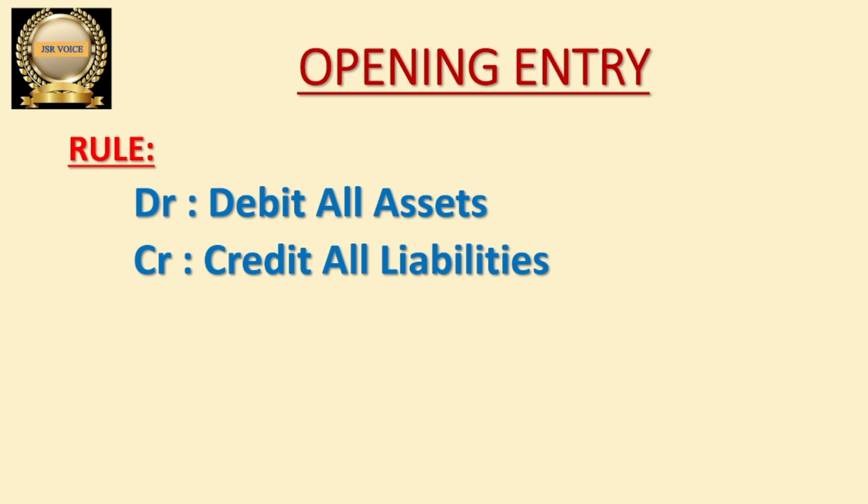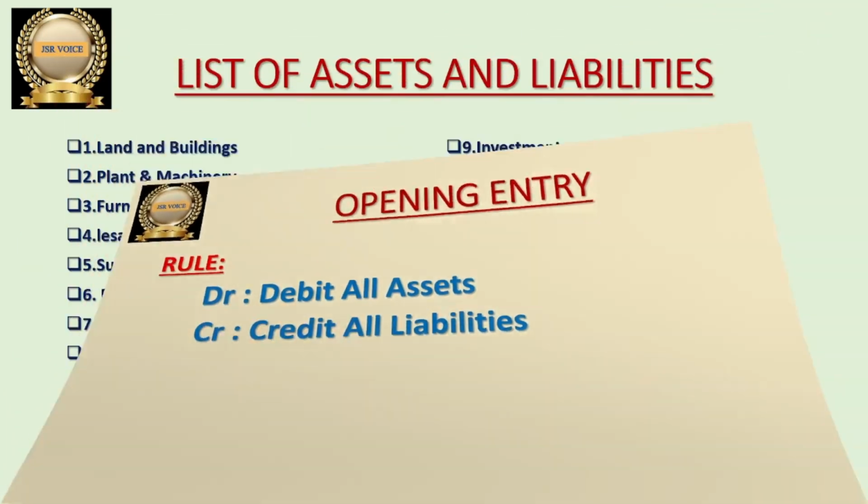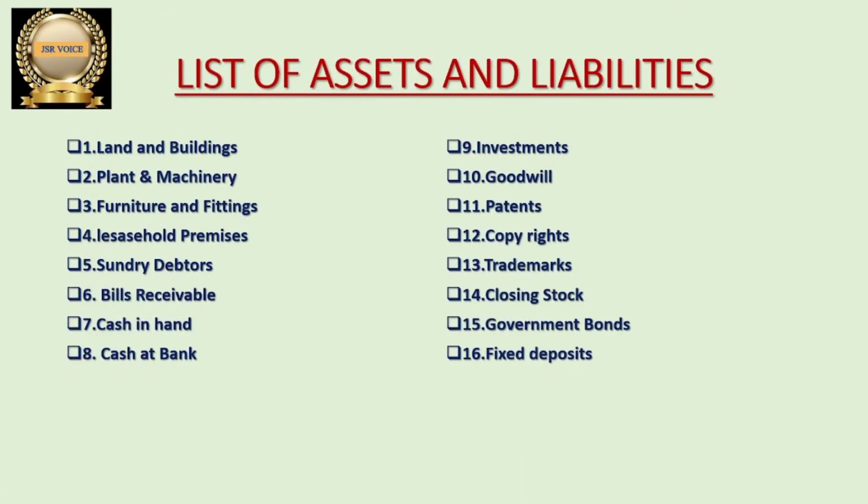So if you want to write the opening entry, you should know the rule of this opening entry, that is all assets should be debited and all liabilities should be credited. So let us discuss what is the list of assets as well as liabilities. So here the list of assets as well as liabilities. So these all are assets. Here whatever list I have given, 1 to 16, these all are assets.